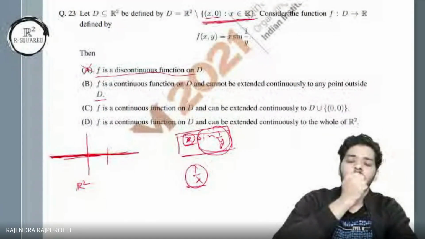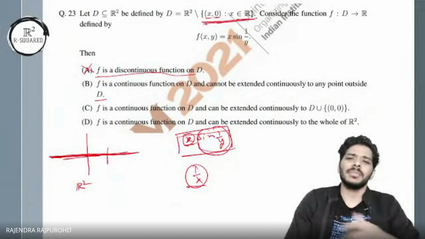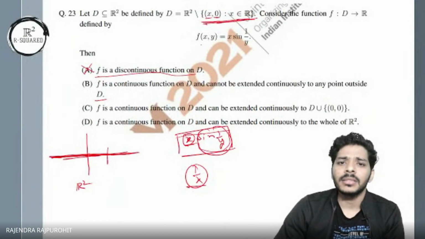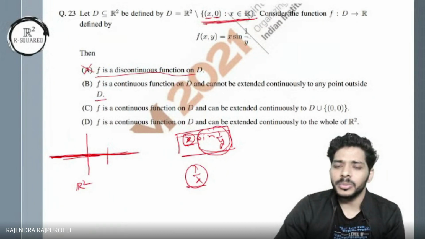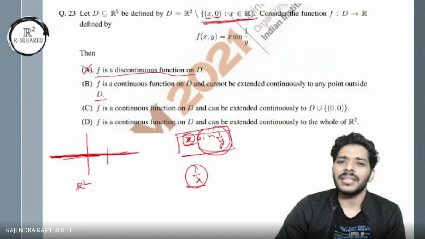So it cannot be extended. Outside D we can't extend it. It seems like we can't. Let me just try this. Because whenever I take y to be 0, I can't have the limit, can I?